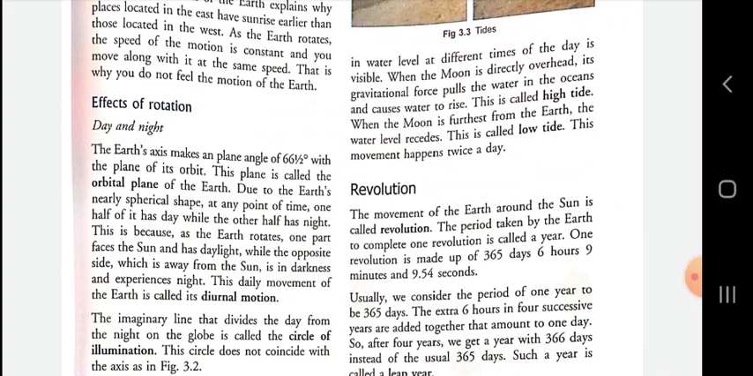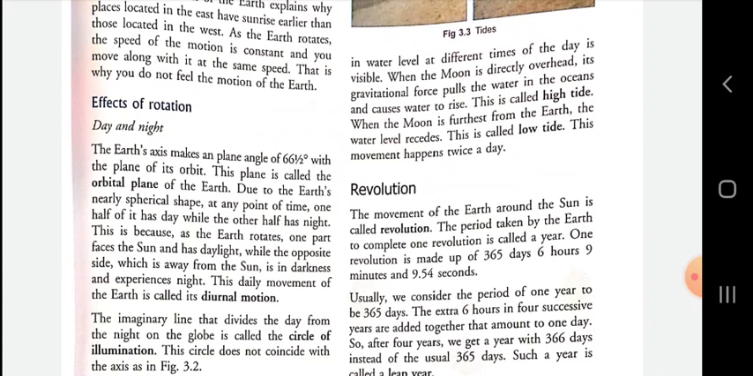Day and night. The earth's axis makes an angle of 66.5 degrees with the plane of its orbit. What is orbit? We have already discussed. This plane is called the orbital plane of the earth. Due to the earth's nearly spherical shape, at any point of time, one half of it has day while the other half has night. This is because as the earth rotates, one part faces the sun, has daylight, while the opposite side, which is away from the sun, is in darkness and experiences night.